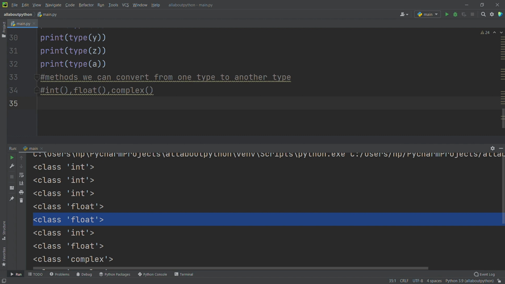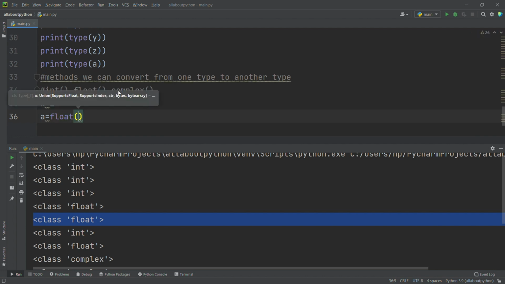Okay, now I want to convert int to float. How am I going to do that? Let me say x is equal to 1. I know 1 is an integer, it's not a float, but I want to convert 1 to a float. Just assign to another variable, a, and use the float method: float of, and then the variable name which you want to convert. My data is inside my x variable, so I am saying x.